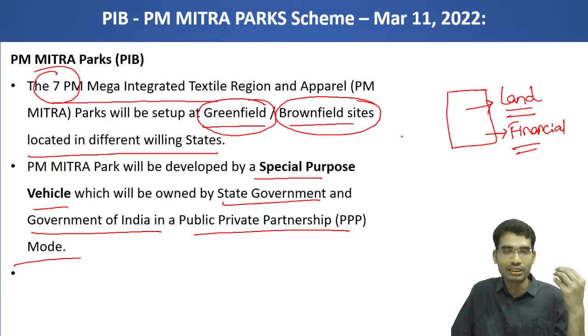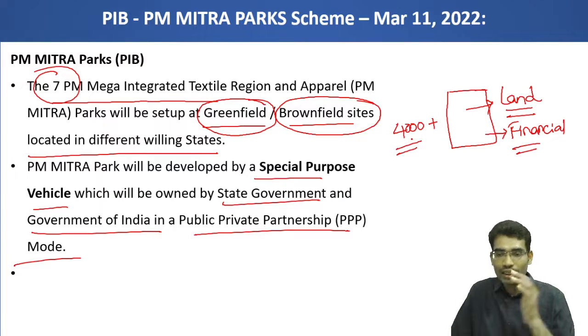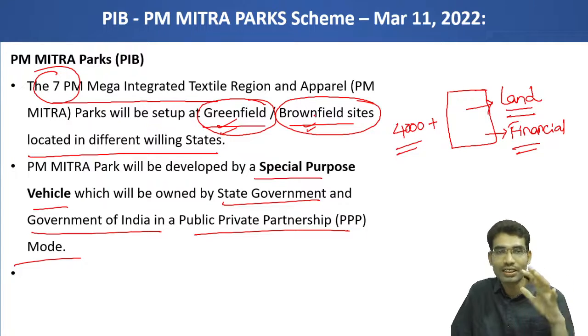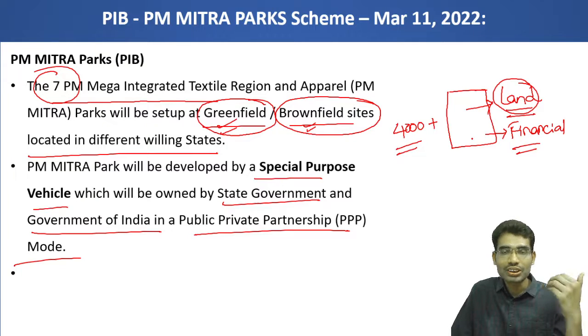As part of this project, the Union budget has allocated 4,000-plus crores of rupees to develop 7 mega integrated textile parks. That means around 500 crores for greenfield and around 200 crores for brownfield are estimated as financial support. Land will be given, and additionally, if good products are developed, some other schemes and additional support will be given by the central government and state governments. So this is how this scheme will run.